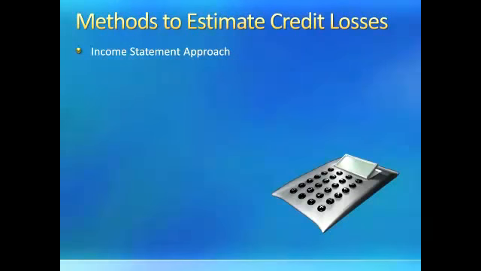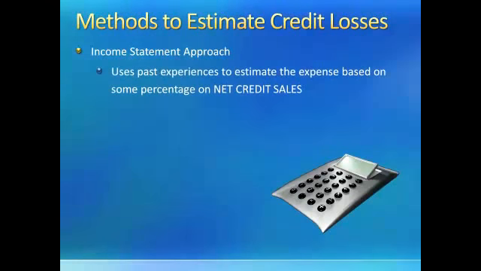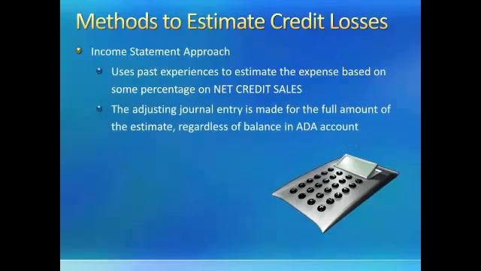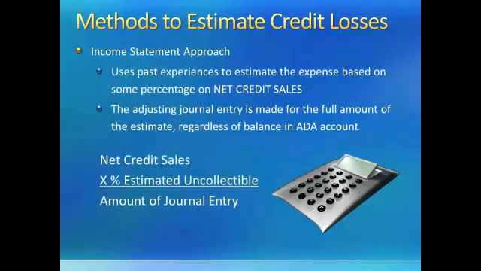Alternatively, we can use the income statement approach. The income statement approach uses our past experience to estimate the expense based on net credit sales. If we use this approach, this is the amount of the expense, and in turn the amount of the journal entry, regardless of the balance in the allowance for doubtful accounts. Net credit sales multiplied by the percentage is equal to the amount of the journal entry or the amount of our bad debt expense.